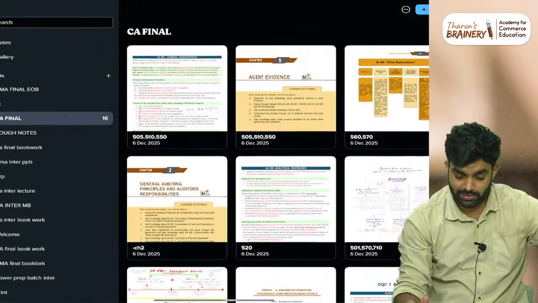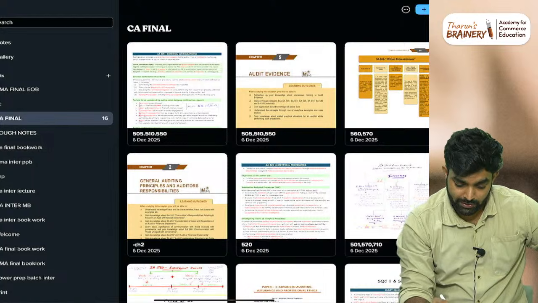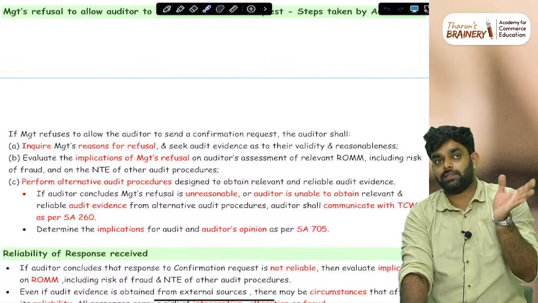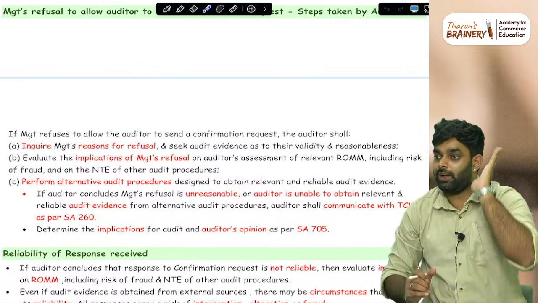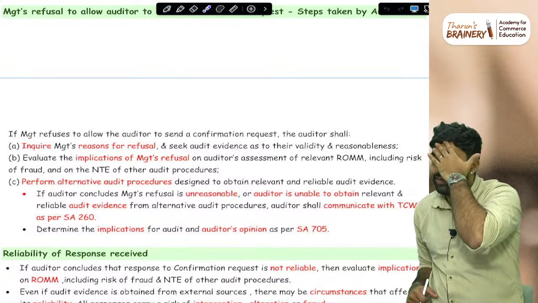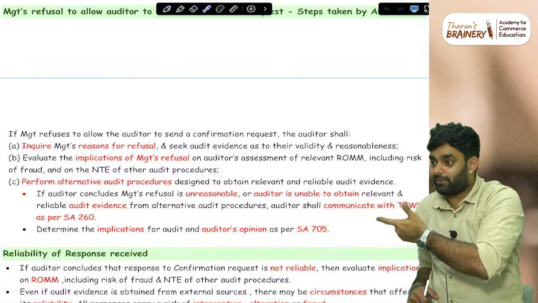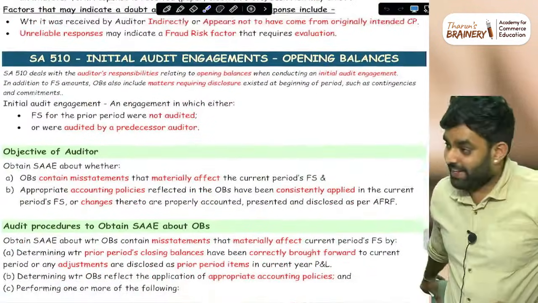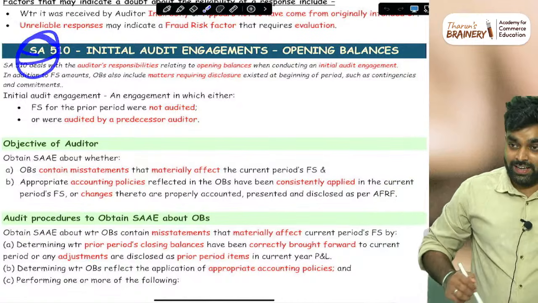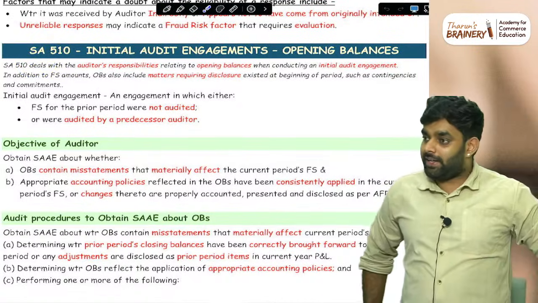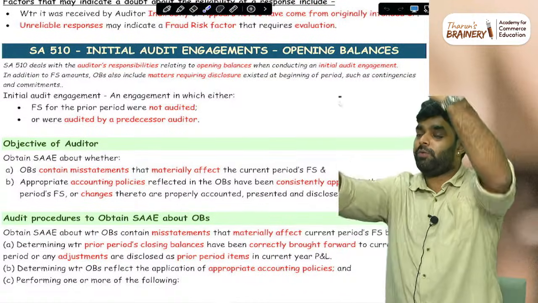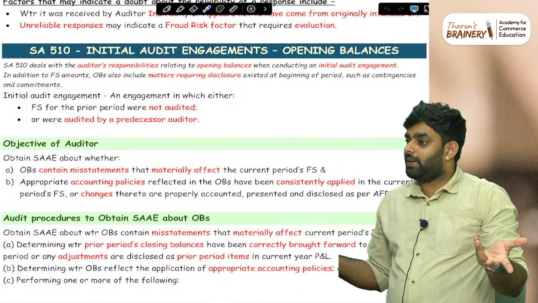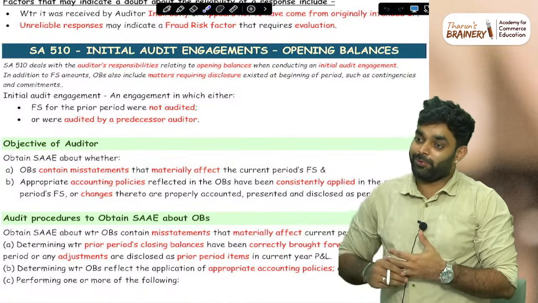800 series is a standalone standard. So now 505 is also over. Now how many standards have we studied? We are studying 7 standards a day, then 7 into 4 is 28, so 30 standards are covered. Whatever standards we studied: 560, 570, then 505, 501, then 510. Every day, 2 tough standards, the remaining easy standards. Now, what tough standards are remaining? 540, 402. Then what is another tough one? Tell me, what is tough for you?